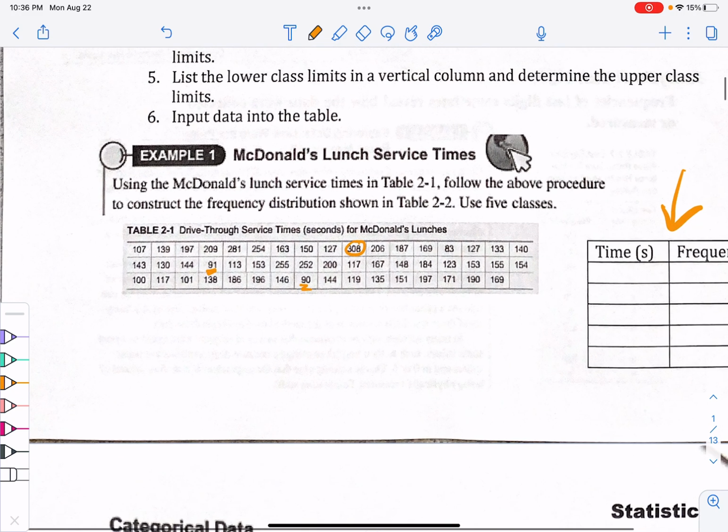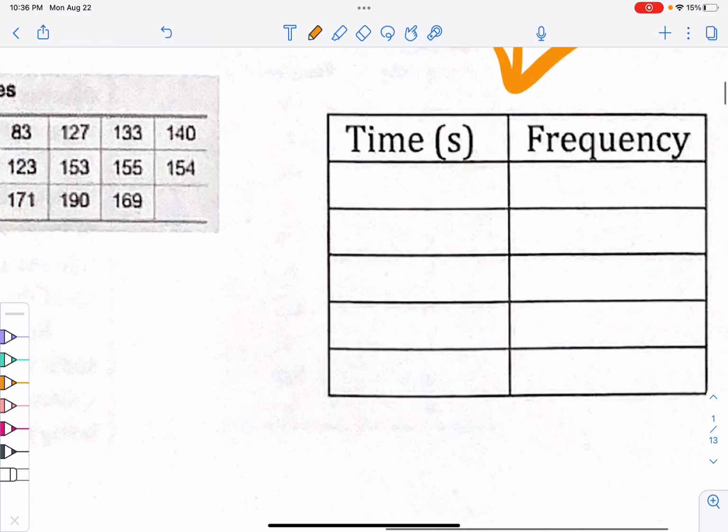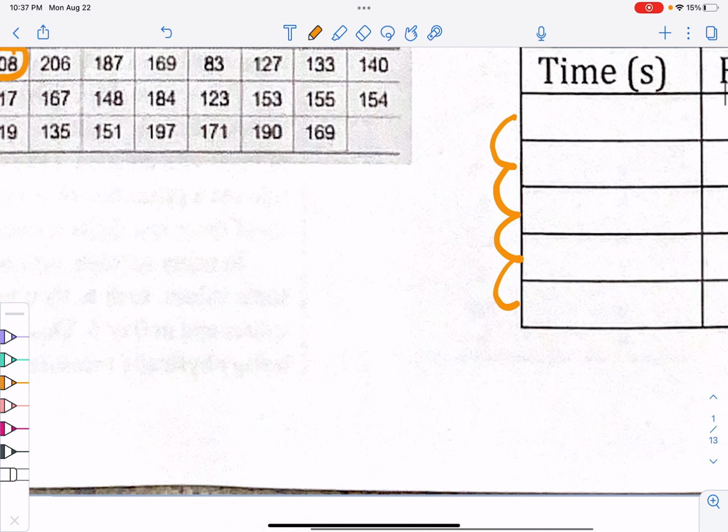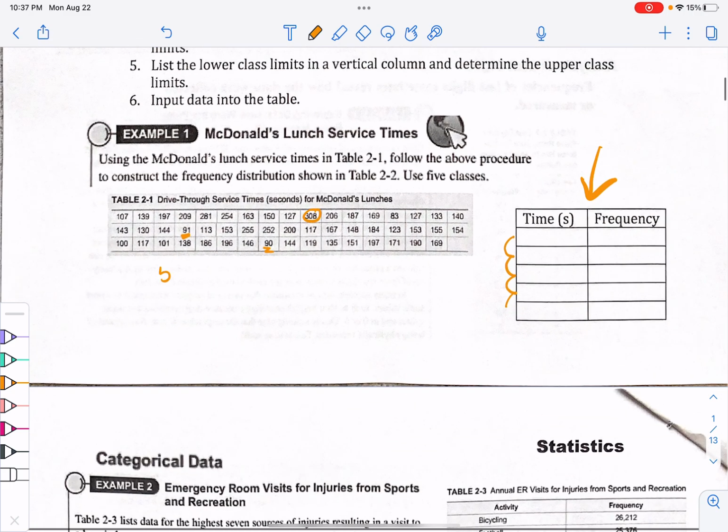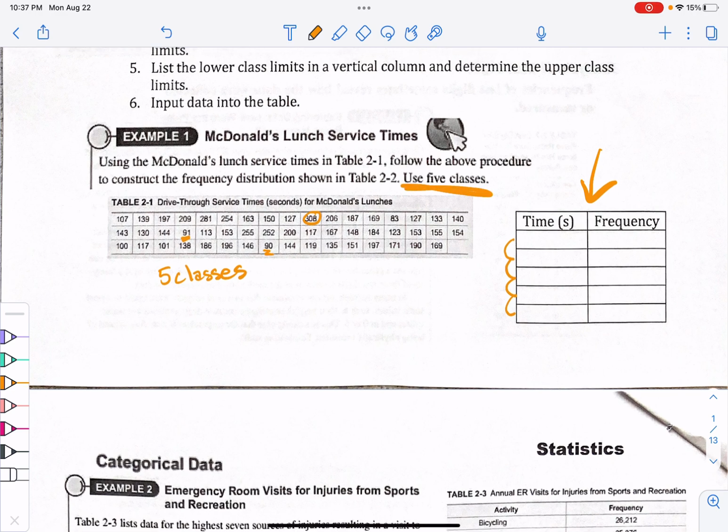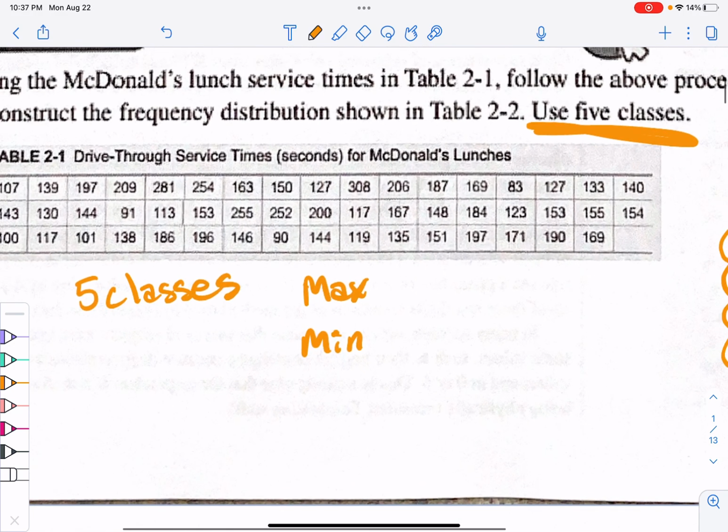So we need to make our frequency distribution, okay? And I went ahead and left this table here because there's 1, 2, 3, 4, 5 sections to it, which means that we need 5 classes, okay? That was just kind of our hint. They will tell you how many classes to use. 5 classes right here. So we have 5 classes. And then we need to decide how big our classes are going to be. So we need to find the maximum value and the minimum value on this table, okay?